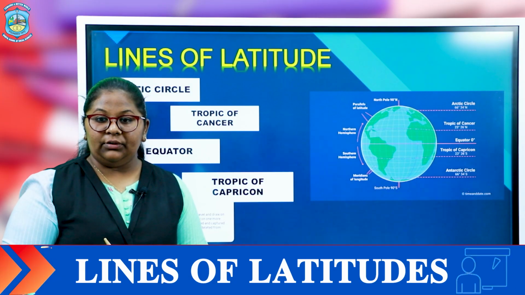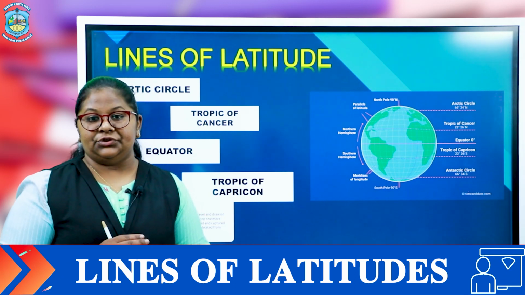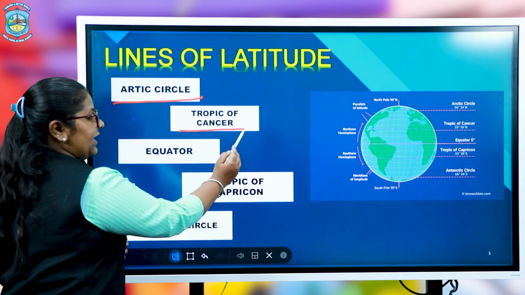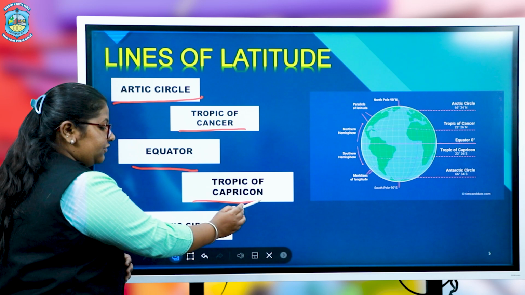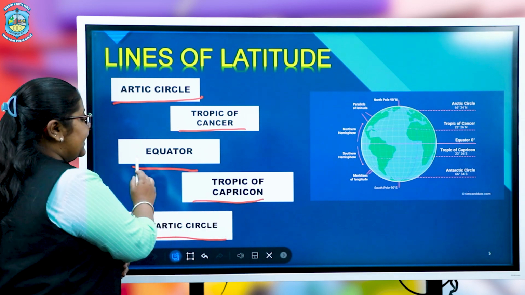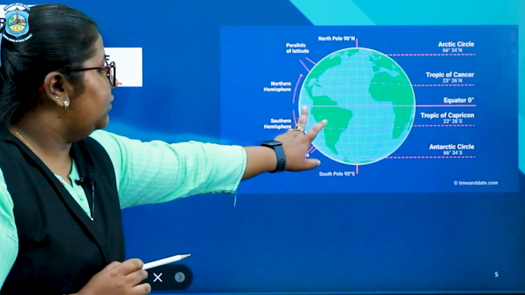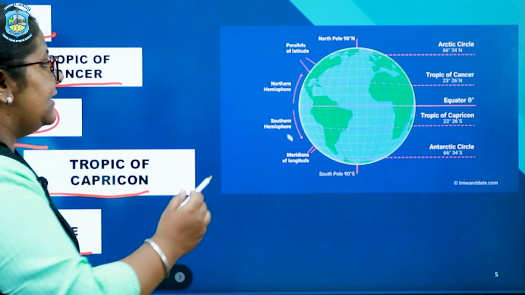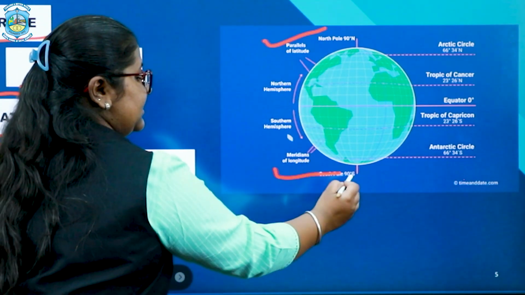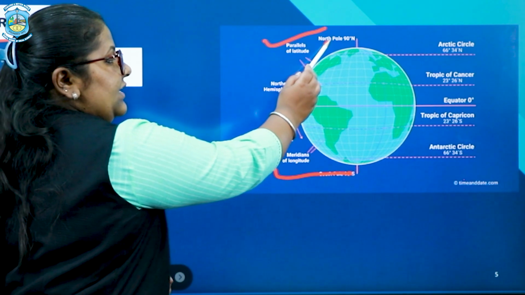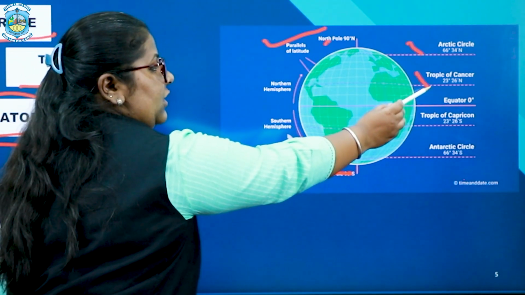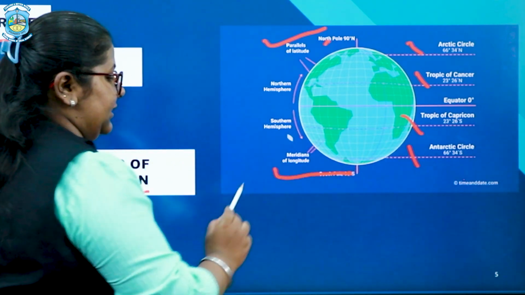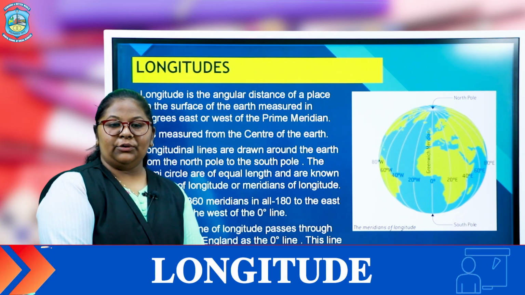Now we will study the major lines that are included in the latitude. The latitude includes the Arctic Circle, Tropic of Cancer, Equator, Tropic of Capricorn and Antarctic Circle. The equator is the center line which divides the Earth into two equal parts, the northern hemisphere and the southern hemisphere. The northern hemisphere has the Arctic Circle and the Tropic of Cancer, and the southern hemisphere has the Tropic of Capricorn and the Antarctic Circle.